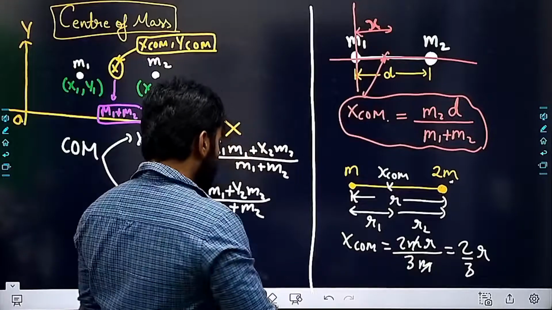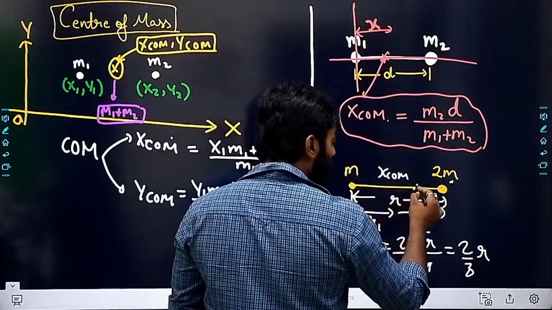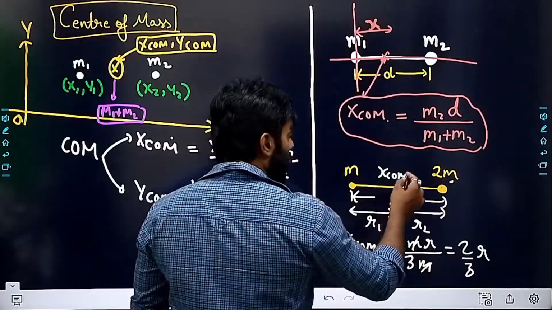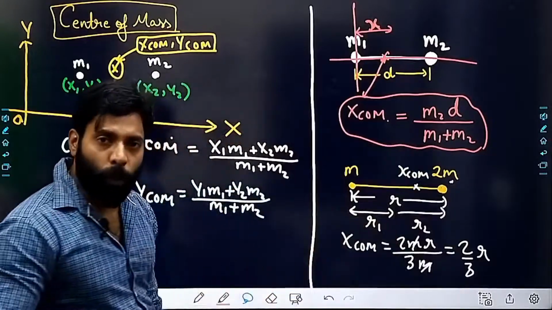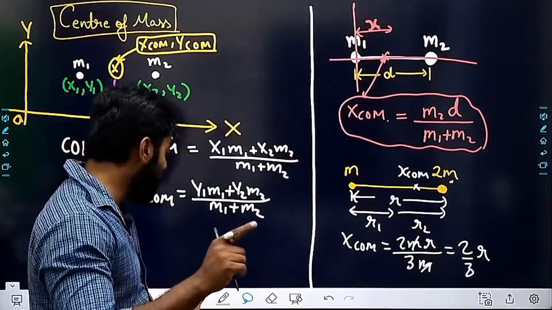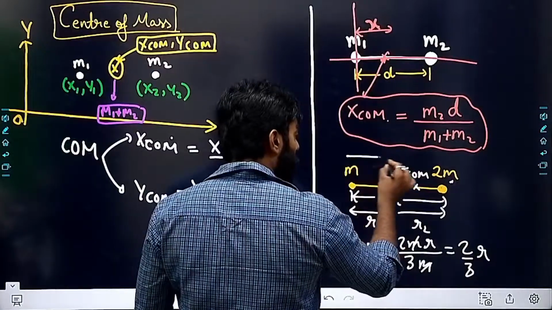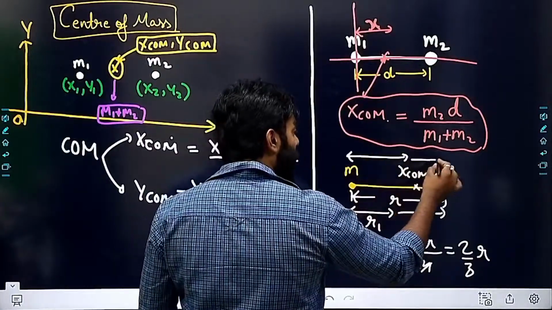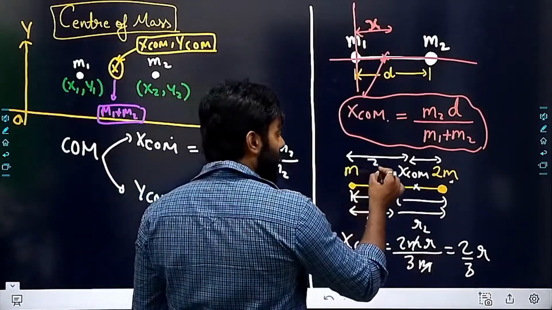That means the center of mass is closer to the heavier mass, isn't it? Do let me know. Are you able to get it? The distance here is 2 by 3 r.